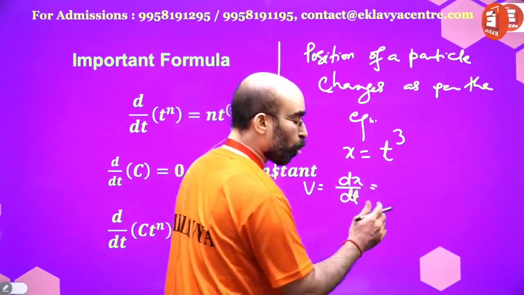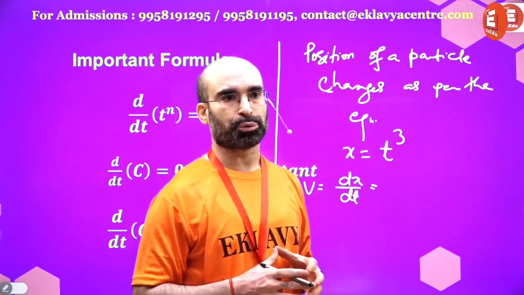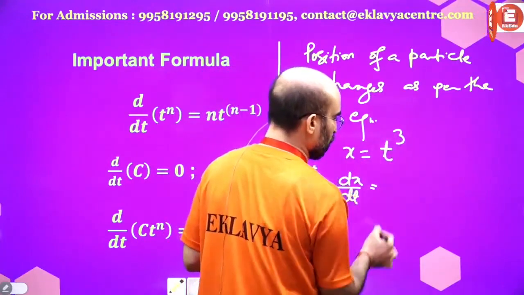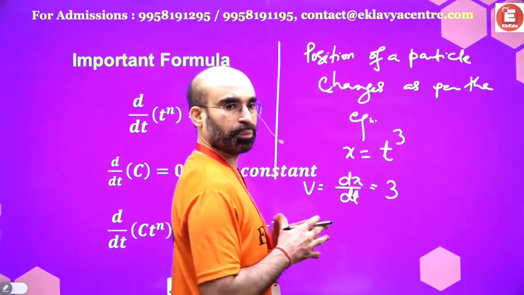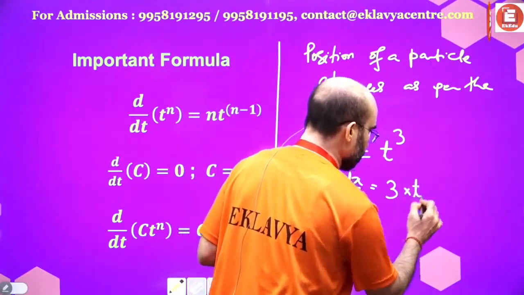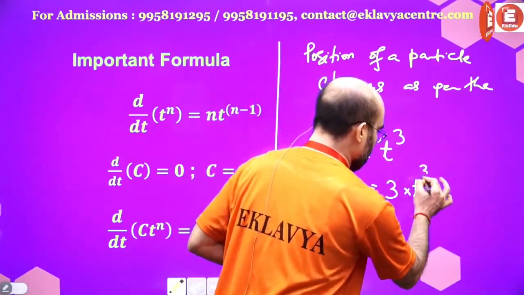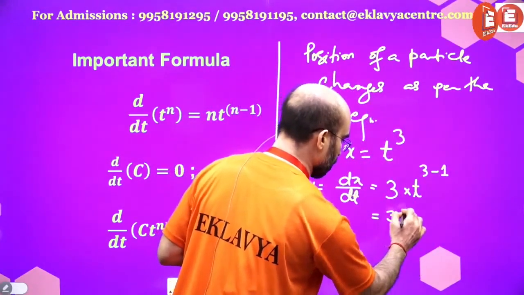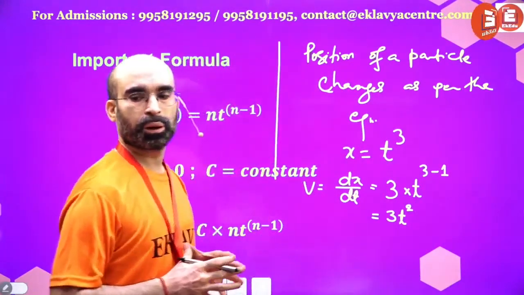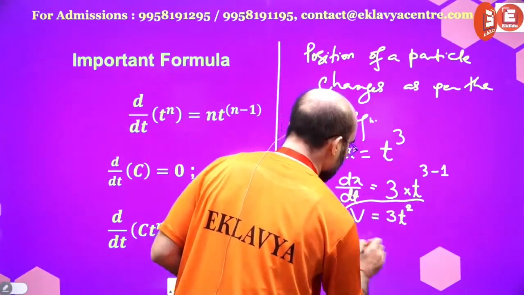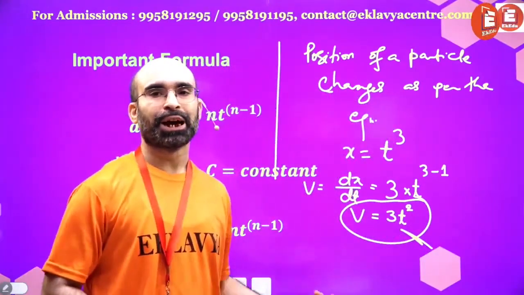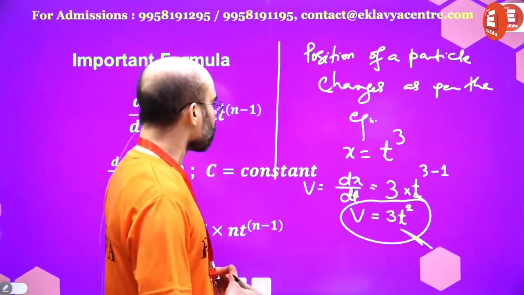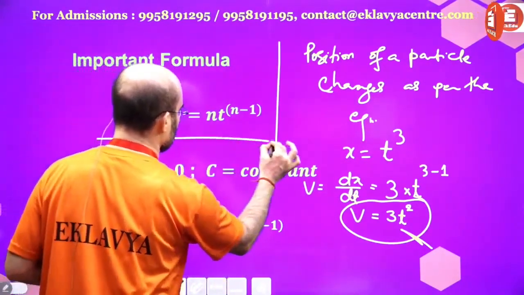So change in position. What's the basic concept that you are required to use? See, you will simply do this thing: take the exponent 3 here, put it in front, then multiply it with t raised to power the earlier exponent minus 1. Just this thing you need to do. This comes out to be 3t square. So this is velocity. Now if you put different values of t, you will be able to get the instantaneous velocity, velocity at a given instant. So this is the general formula that you are required.